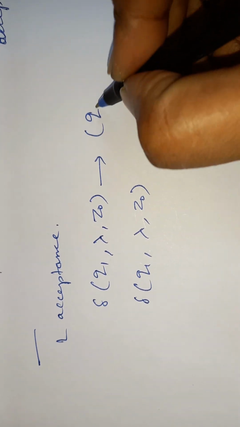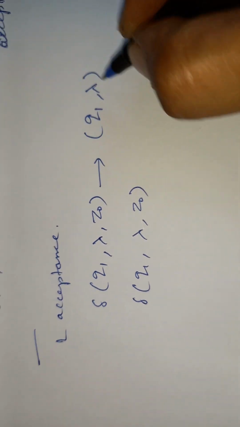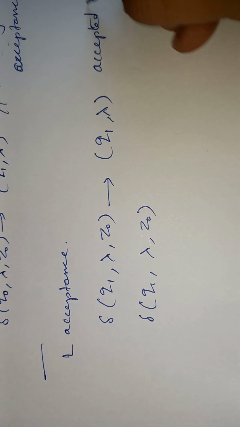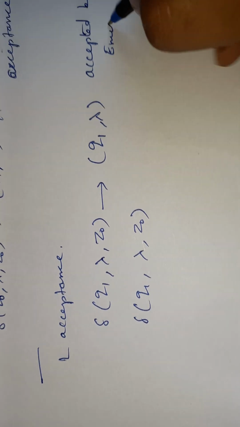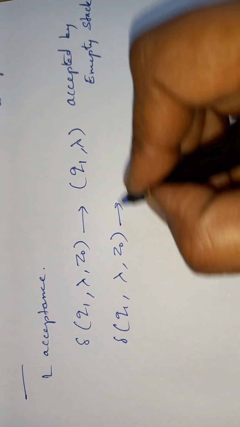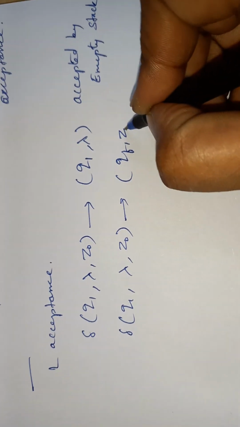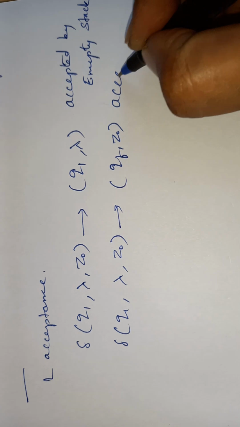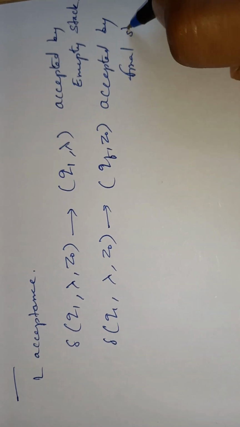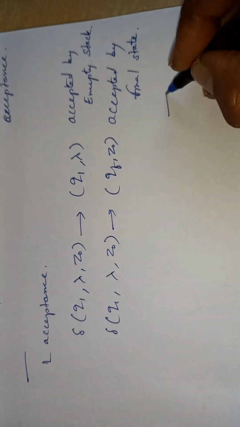We know that if it is in the same state and the stack is empty, this is acceptance by empty stack, and when you have qf Z0, this is acceptance by final state. That's all.